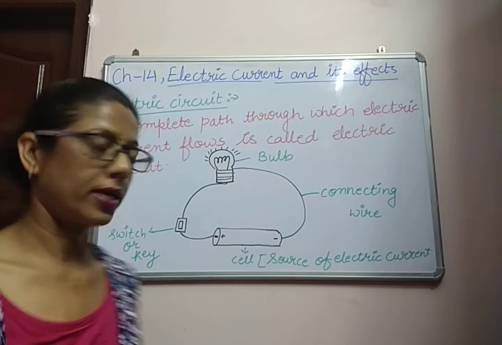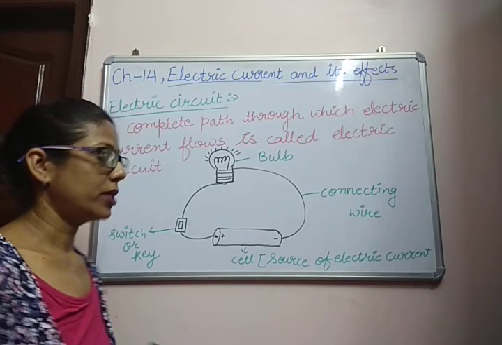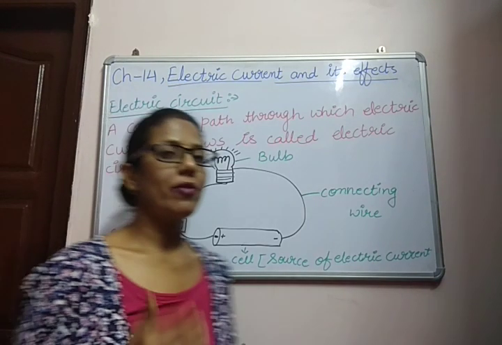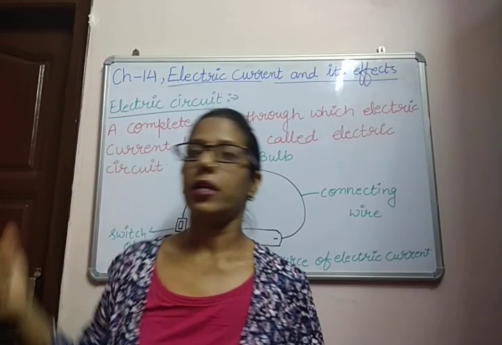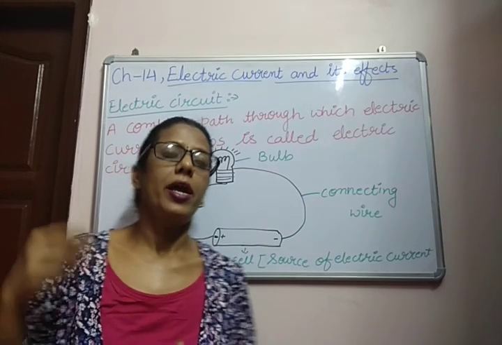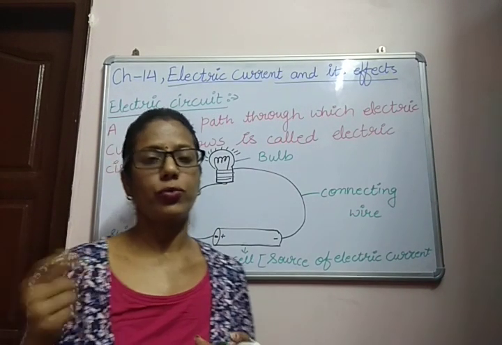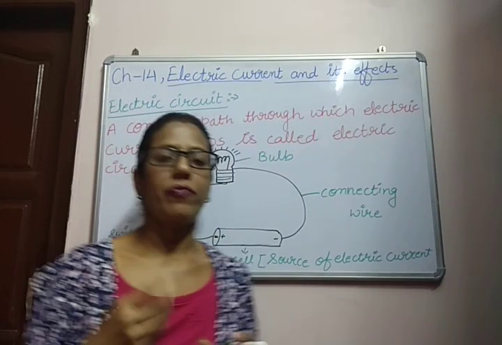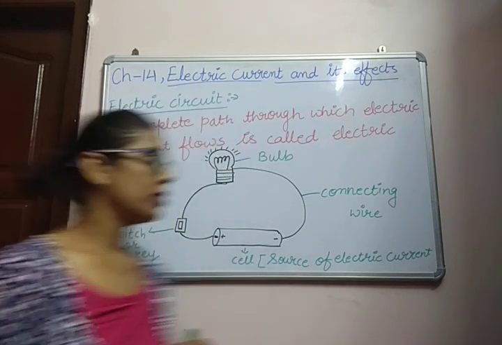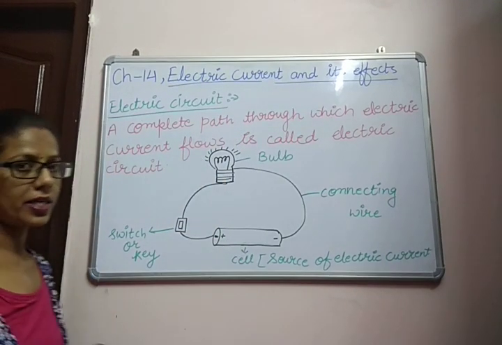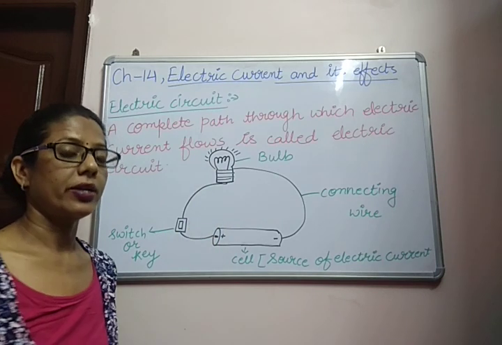as electric circuit. Now you can see in the diagram there are different components of an electric circuit, because whenever we are talking about an electric circuit, we need different components. Like electric current, it is coming to our houses and to our offices. So there are different components like switch, connecting wires, different appliances and the battery. For current flowing, an electric circuit is needed, and different components are needed for making the electric circuit.